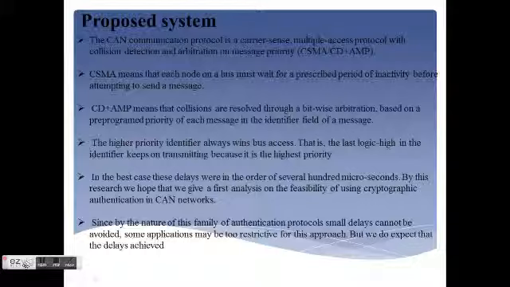By this research, we hope to give a first analysis on the feasibility of using cryptographic authentication in CAN networks, since by the nature of this family of authentication protocols, small delays cannot be avoided.